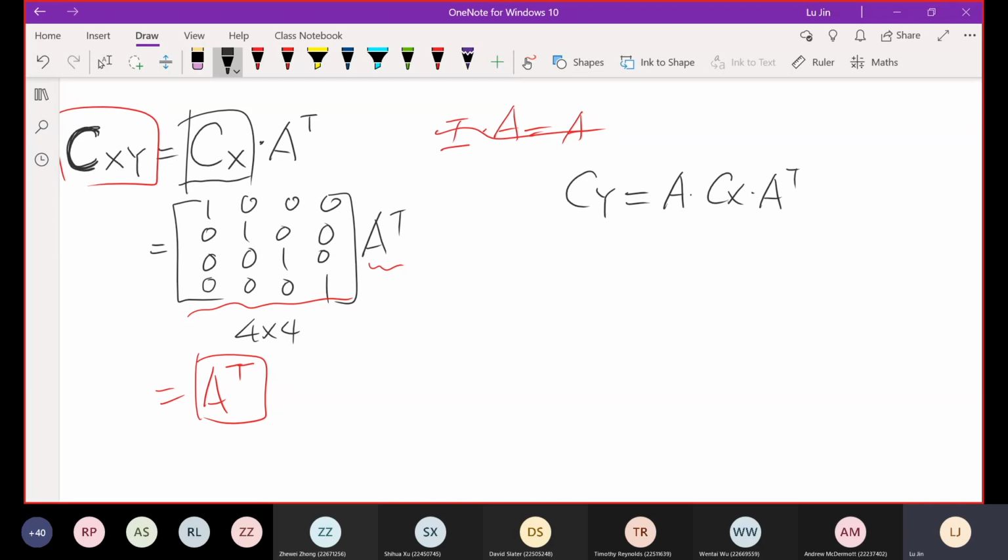I really don't think I need to go through it. It should be very simple. Cx, we know, is the identity matrix. So A times I times A transpose. But A times the identity matrix is just A, so it's A times A transpose. You know A, so you can work out A transpose.